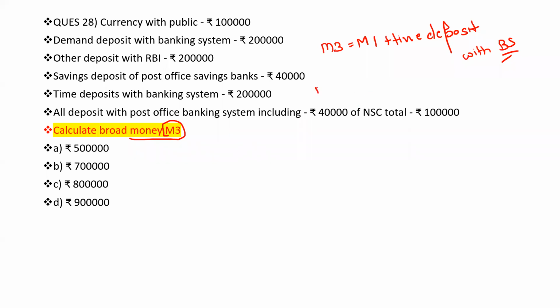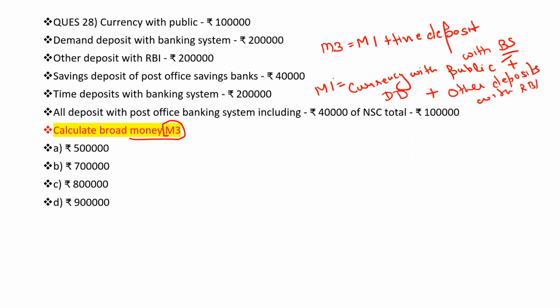First of all we have to be aware of M1. M1 is currency with the public plus demand deposits with the banking system plus other deposits with the RBI. Clear? All these come under M1.